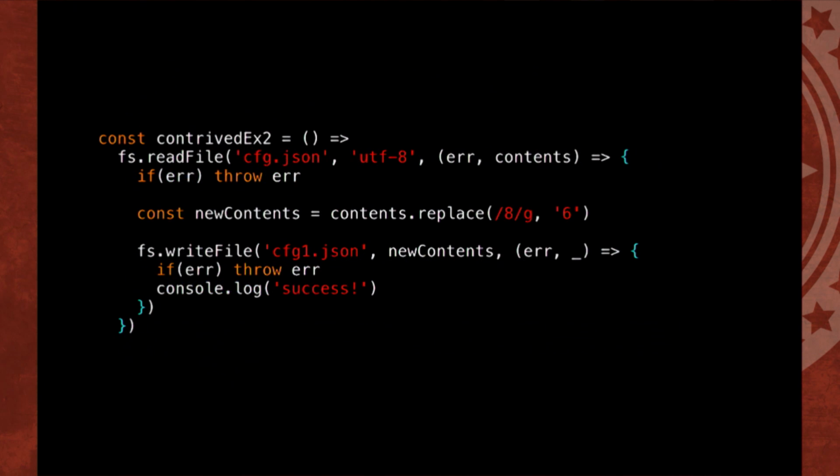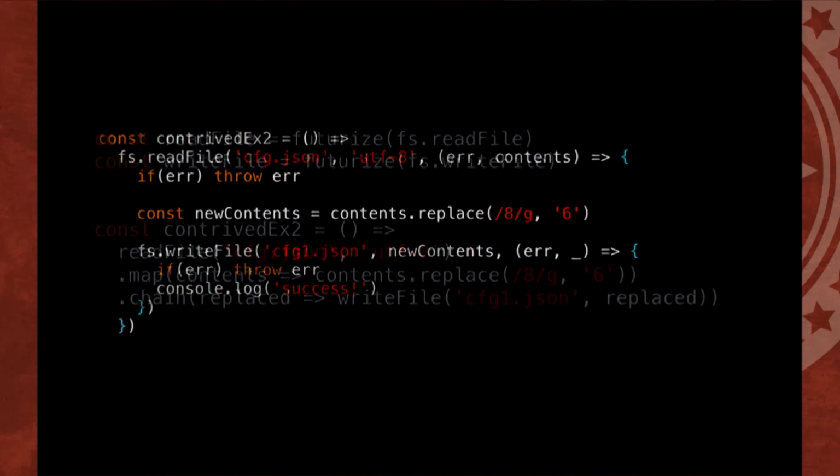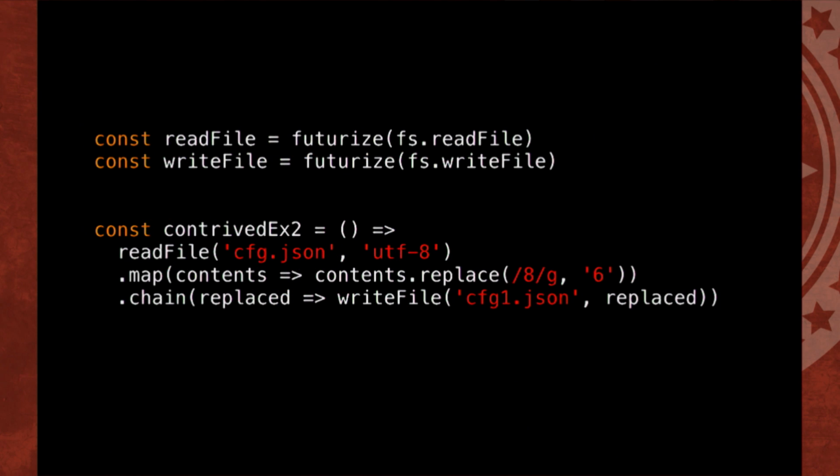And with promises, let's go into our second contrived example. So we're doing three things here. We're reading a file, config.json, then we're replacing the contents, and then we're writing a file out. This is a lot of code for those three simple things, right? So we could rewrite it with promises like this. Really nice. It's going to read the file, then map over the contents, then write a new file. That's simple. We have to futurize or promisify readFile and writeFile.